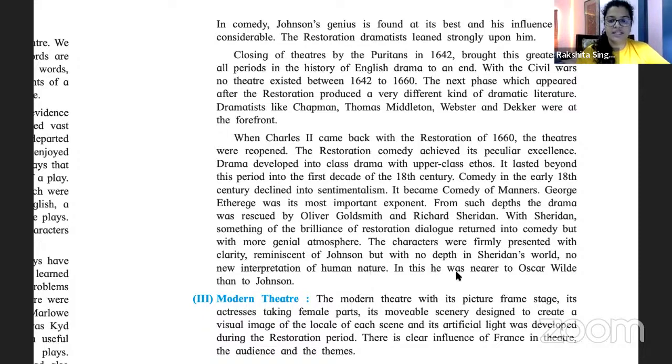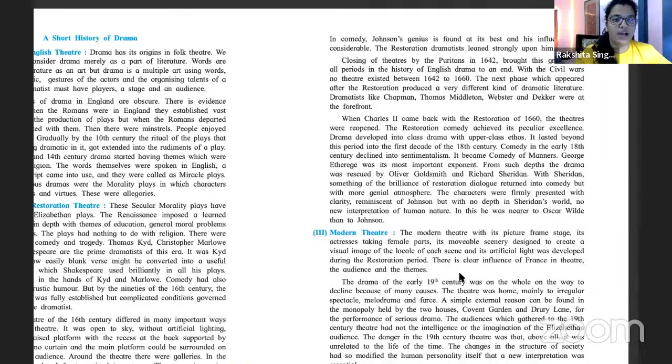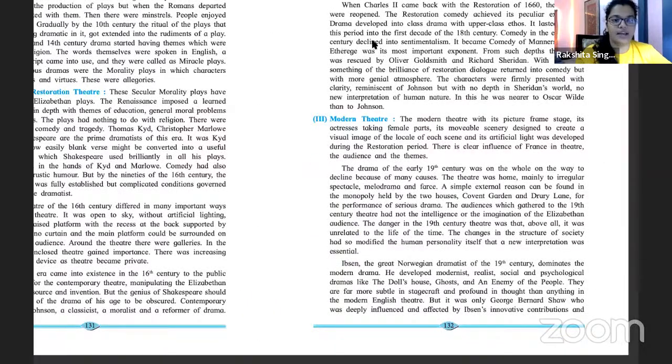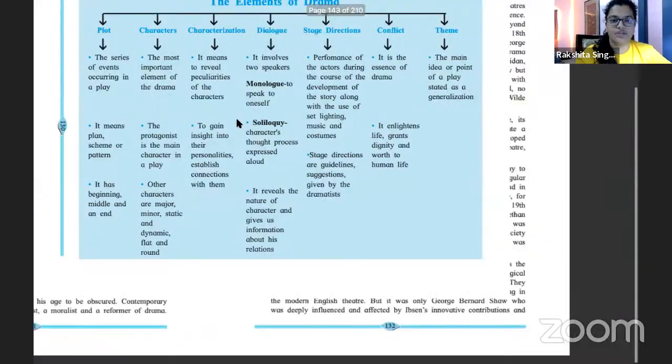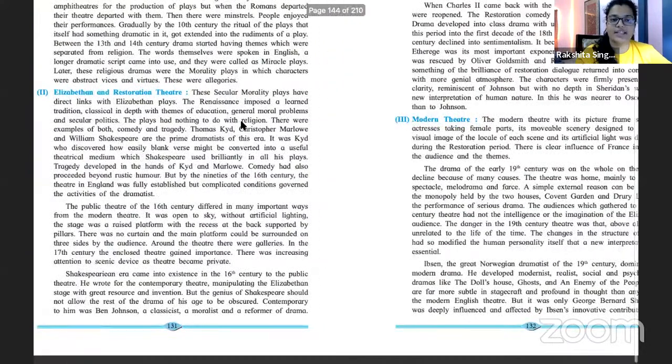It was in this, he was nearer to Oscar Wilde than to Johnson. Oscar Wilde, another famous person. Johnson, famous person. We don't need to know about this as much as we need to understand कि ये देखो, look at it as a whole. Elizabethan period में क्या क्या हो रहा है? If I want to revise this, I don't know why I keep changing this page. Sorry. If I want to revise this, क्या होता है?